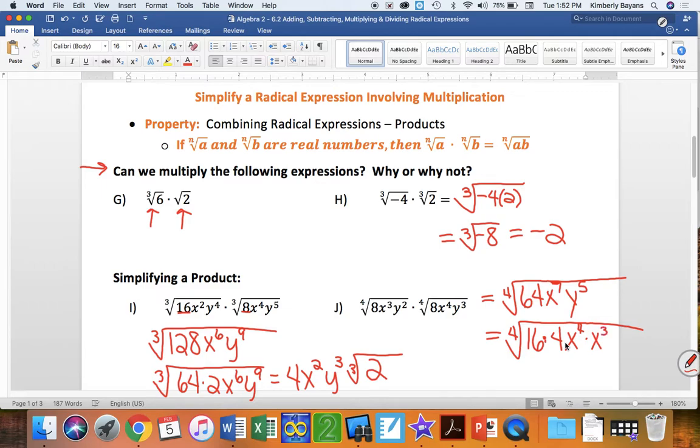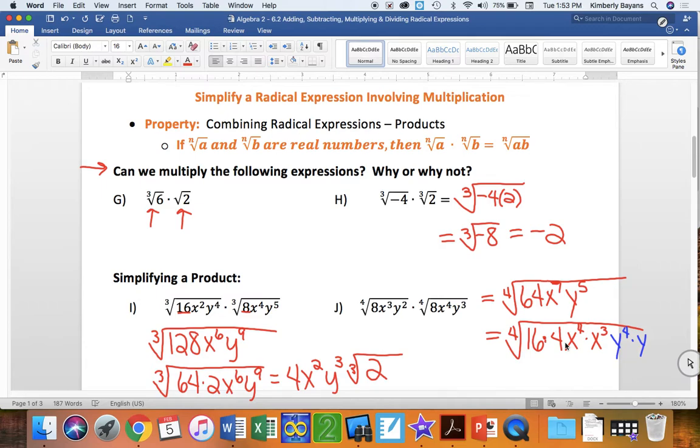Okay, so I've got to make it into, and that's kind of what I had here. Again, I could have simplified first, but I'm showing you because a lot of people are going to want to do it this way, multiply and then simplify. I'm going to take my y to the 5th and break it into y to the 4th times y. Again, I have to break it into exponents that are divisible by whatever my root is. Since it's a fourth root, I need exponents divisible by 4.